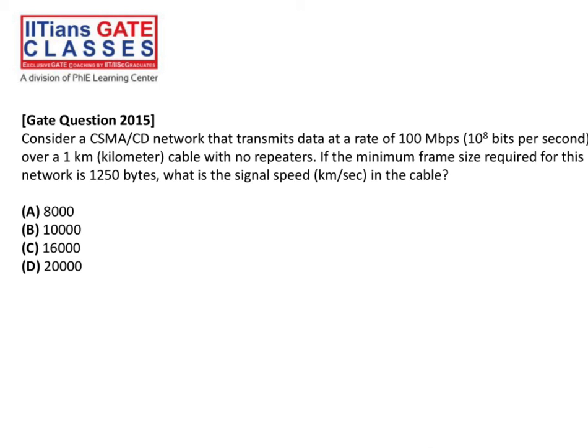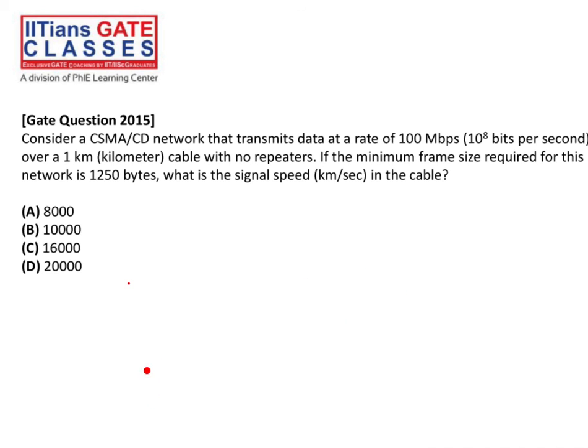Answer is D. 20,000. So the main thing is you have to apply the simple way. Your transmission time is equal to 2 into TP.